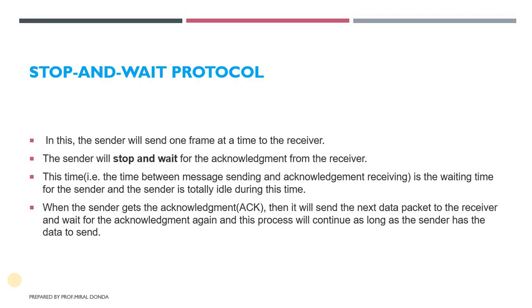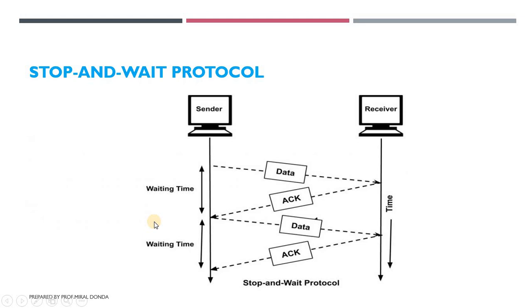Send data packets, wait for some time, get the acknowledgement, and again send the data packets. This is a flow diagram of the stop and wait protocol. We can see that the sender sends data to the receiver. When the data packet is received, the receiver processes the data packet. After processing the data packet, the receiver sends the acknowledgement to the sender. That processing time is called the waiting time.